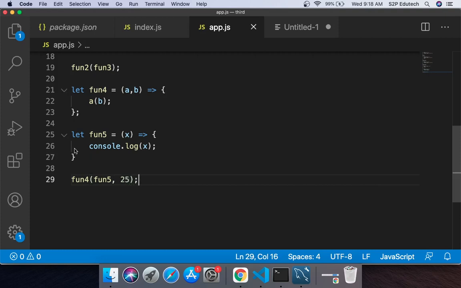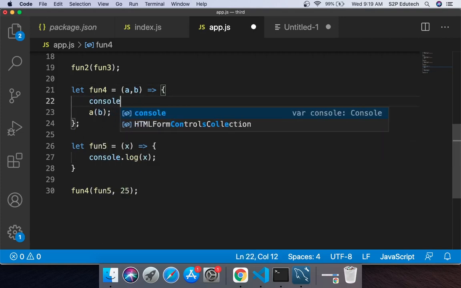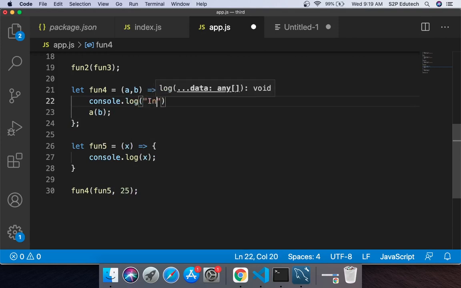So what it is going to do is it should print me 25. What is going to happen is this fun5 will go into a, and this 25 would go into b, right? That is how they would be referenced. And here fun5 would be called, right? And 25 would be passed to it. So this x will ultimately contain 25, and it will print 25, right? What I can also do is I can say console.log "in fun4", just for simplicity, just for understanding, right? Now let us run this.